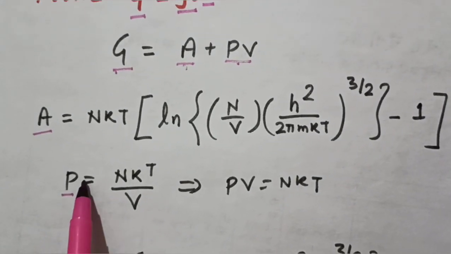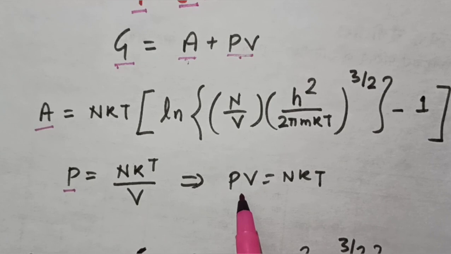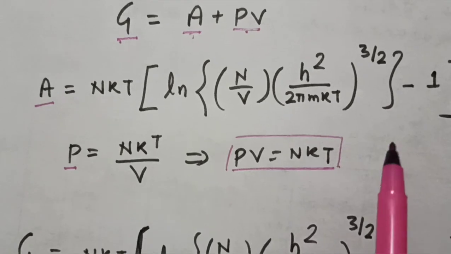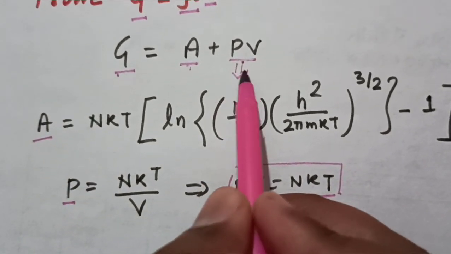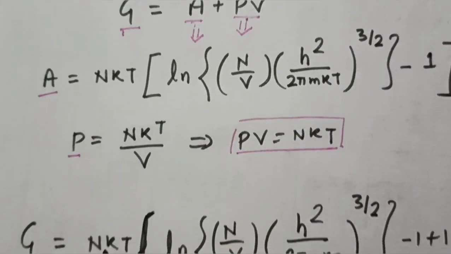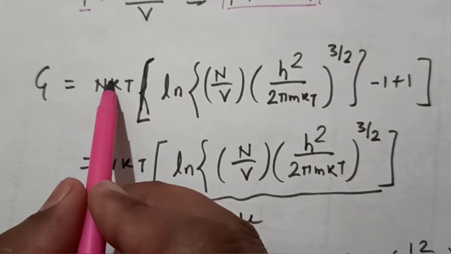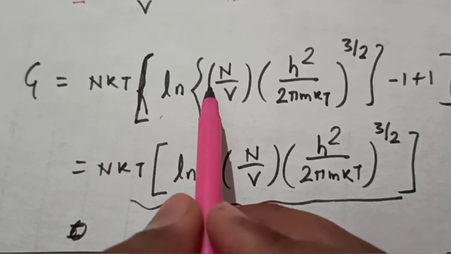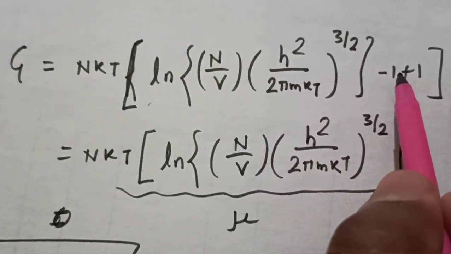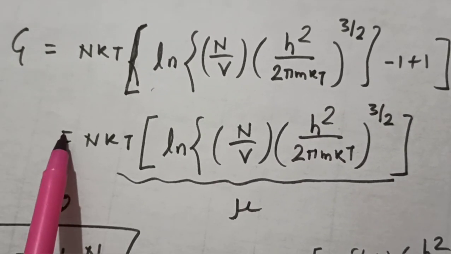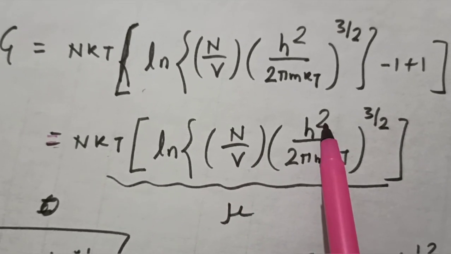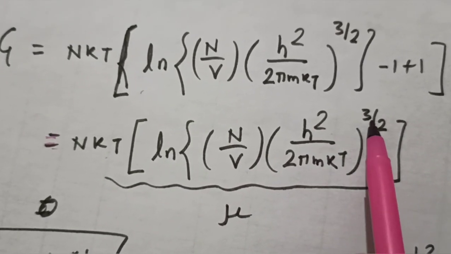And this is the equation of state. We have also derived that P comes out to be NKT upon V, or simply PV equals NKT, the equation of state for the classical ideal gas. What you have to do is substitute the values of A and P in this equation for G. If we substitute these values, you are left with NKT times ln of N upon V, h squared upon 2 pi mKT raised to the power 3 by 2, minus 1 plus 1. It is going to cancel, and we are left with G equals NKT ln of N upon V times h squared upon 2 pi mKT raised to the power 3 by 2.